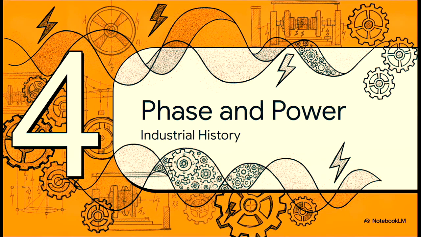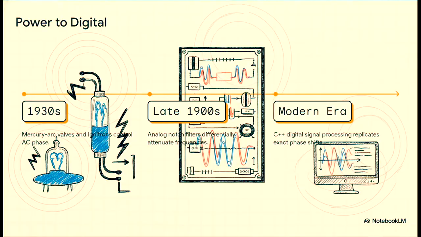Section 4. Manipulating phase and power. Now that we've safely secured the laws of quantum optics, let's pivot to the gritty history of power engineering. Because, believe it or not, reshaping waves is definitely not just some 21st century parlor trick. Let's trace this timeline for a second. Long before lasers and atomic vapors, engineers were already manipulating raw power.